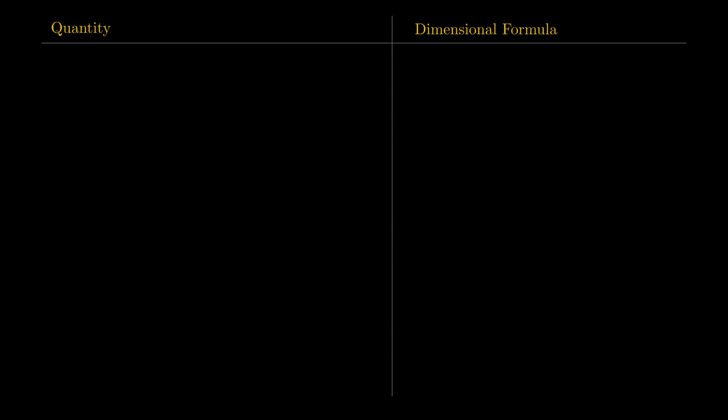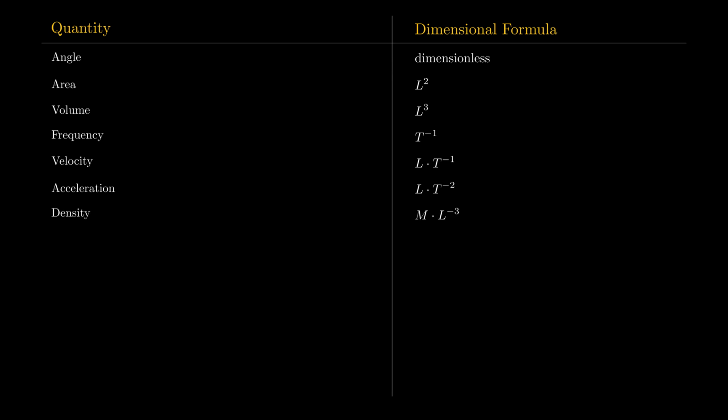Here's a reference table of common mechanical quantities. Angle is dimensionless, a pure ratio. Area is L squared, and volume is L cubed. Frequency is T to the minus 1. Velocity is L times T to the minus 1. Acceleration is L times T to the minus 2.